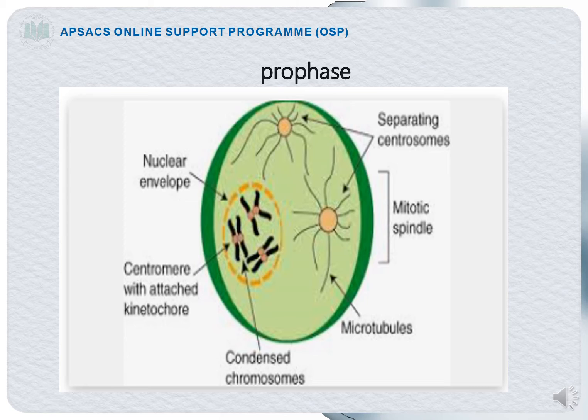You can see here the structure of prophase, right? We have the chromosomes, which have two sister chromatids attached at the point of the centromere, and around the centromere kinetochore proteins are also present. You can see the nuclear envelope too, and the two centrosomes are also present, close to the nuclear envelope, and from the centrosomes you can see that the mitotic spindles have arisen.